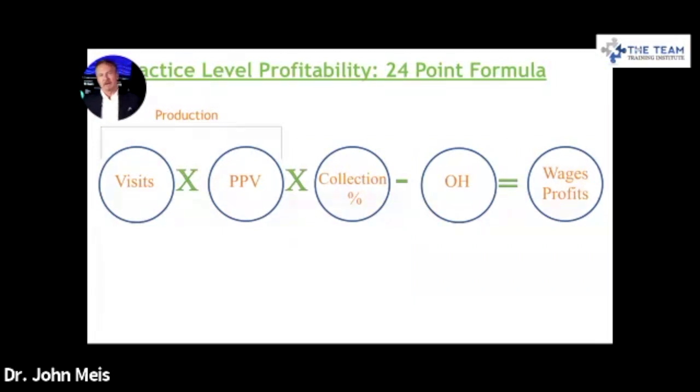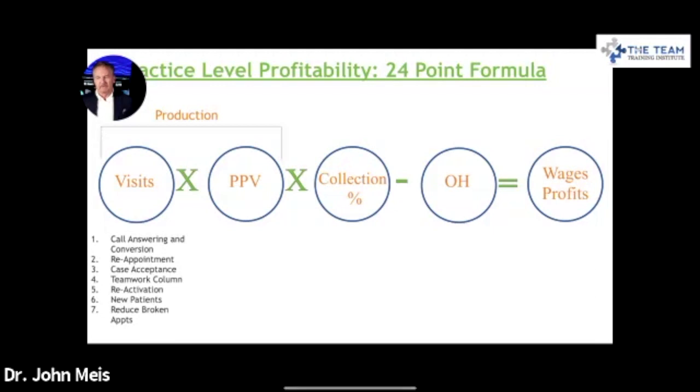What I see very, very frequently, and what I was trying to do, was improve my profitability by spending a lot of time trying to drive down my overhead. What I know now is that overhead is very hard to drive down, but production is relatively easy to raise. We're going to talk about how you do that. I'm going to give you 24 points of a formula that you can use to do each one of these things.